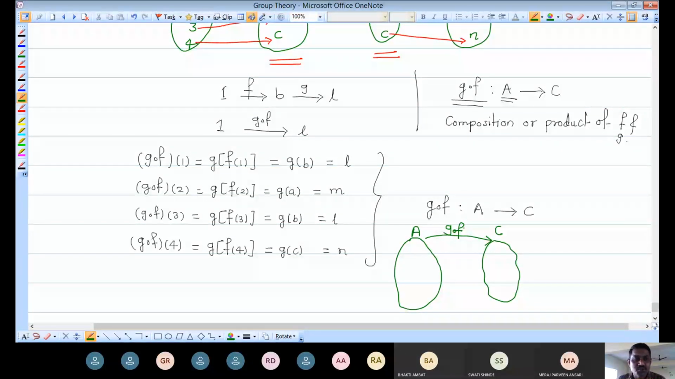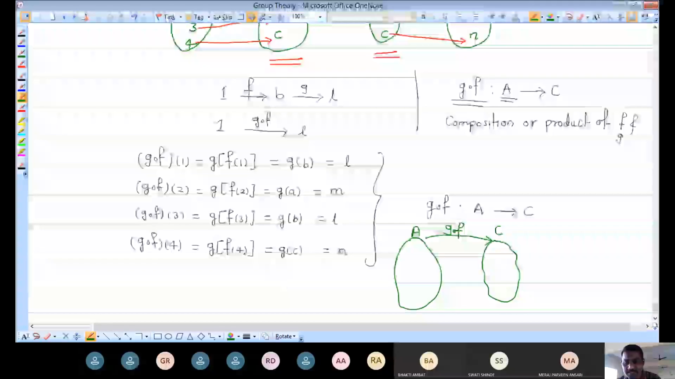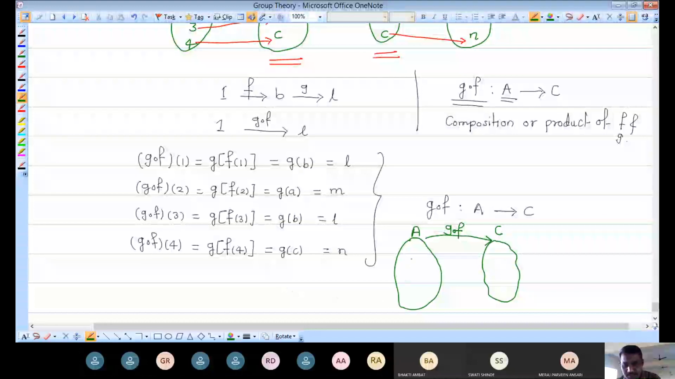Meaning we are multiplying these two functions, not in the general way, but keeping in mind that these are functions. We are taking the product of two functions. The product of two functions is again a function. It is a new function, and its definition is in terms of the old functions F and G. What are the elements in C? They are L, M and N.